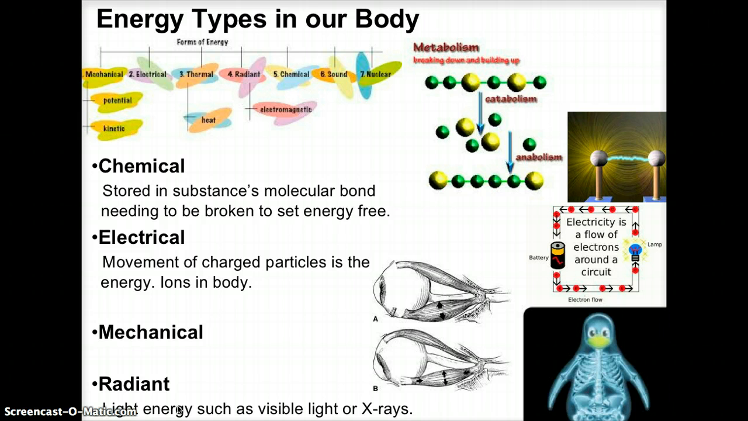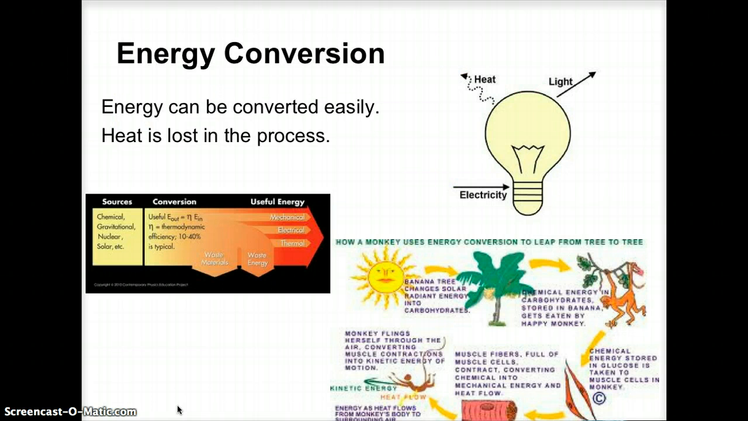That's mechanically moving something. And then radiant energy is light energy, such as visible light, the sunlight. That's a type of energy. We can actually harvest electricity with solar panels. That's the reason why we can do that. And then also we have X-rays. Those are also radiant energies. When we convert energy, we can do that quite easily, but we lose heat. And heat is a waste product at that point.